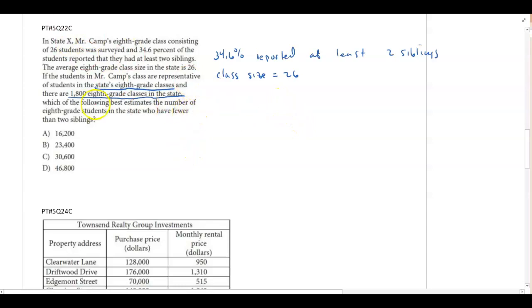Now, what you have to understand here is there are 1,800 8th grade classes, not students. So the first thing we're going to figure out is how many students are in the state. Well, if there are 1,800 classes and there's an average of 26 in each class, if I multiply this together, that means there are roughly 46,800 students in the state.